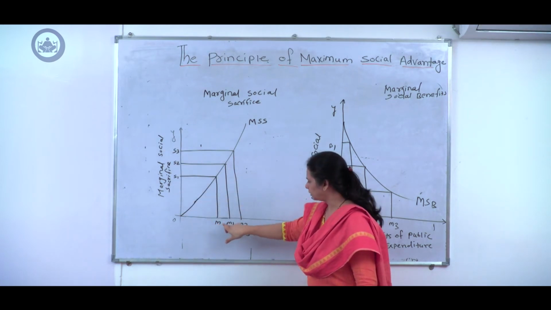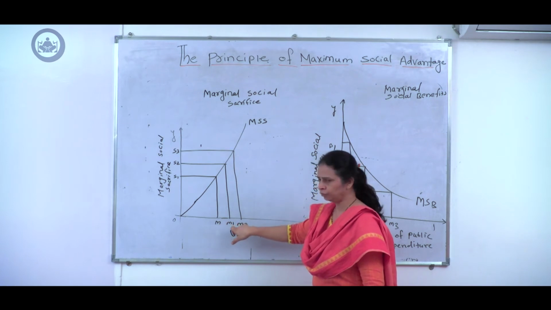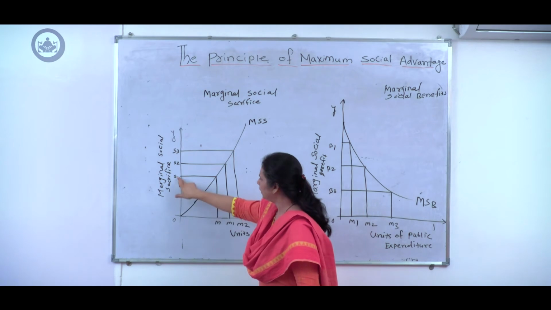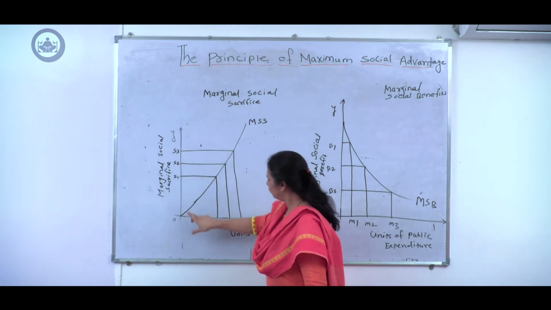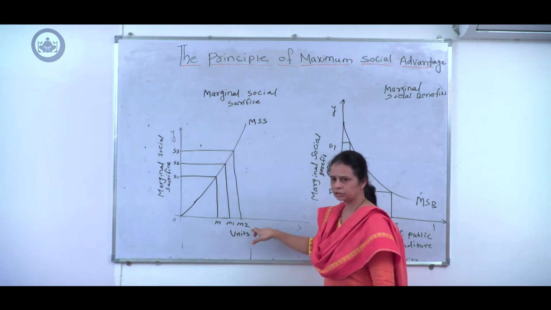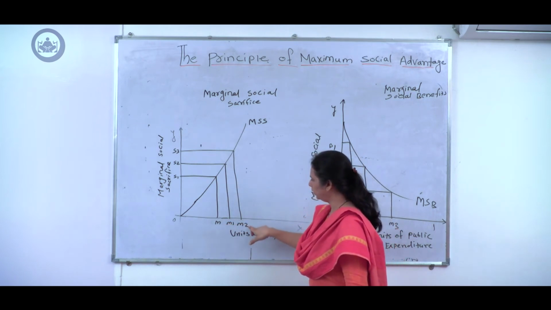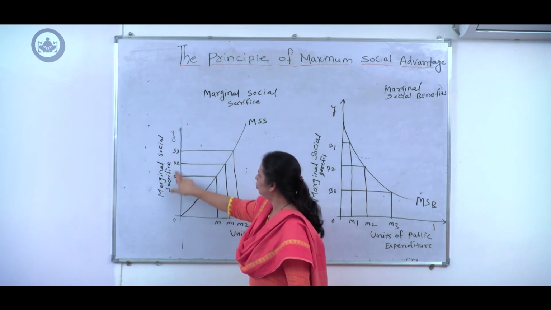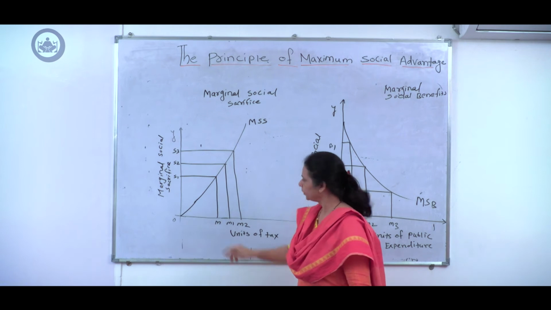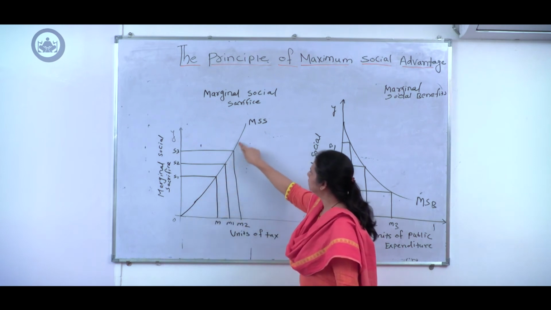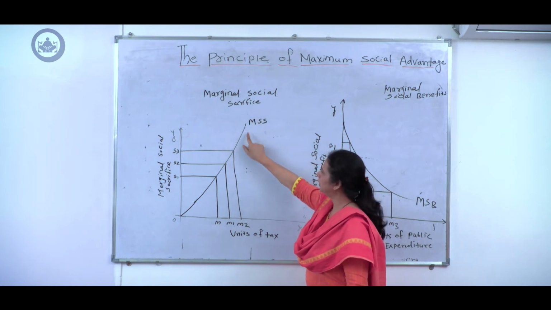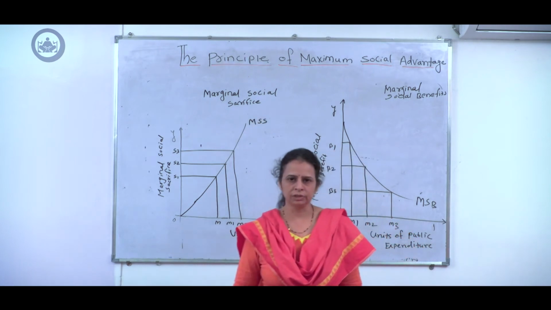Additional taxation from OM to OM1 leads to additional sacrifice from OS to OS2. A further increase in units of tax from OM1 to OM2 leads to an increase in sacrifice from OS2 to OS3. This indicates that the marginal social sacrifice curve goes on increasing and it leads to additional disutility.